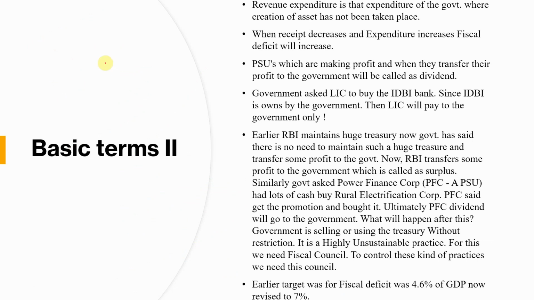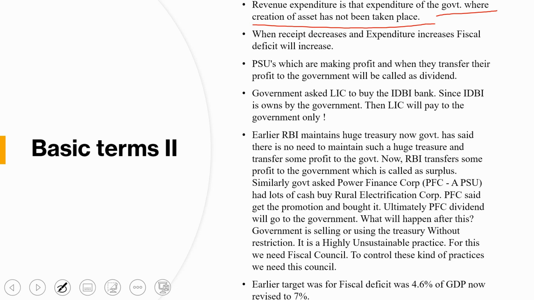Now we'll see revenue expenditure. Don't think that revenue expenditure is whatever money is spent in collecting the money. No, revenue expenditure is that expenditure of the government where creation of an asset has not taken place. Where the creation of an asset is not going on. In capital expenditure there will be creation of an asset.